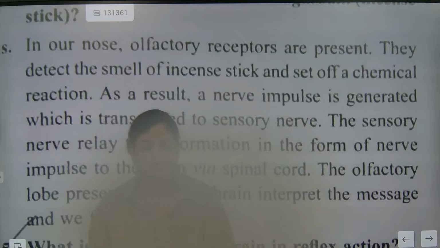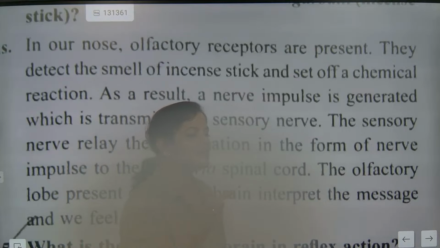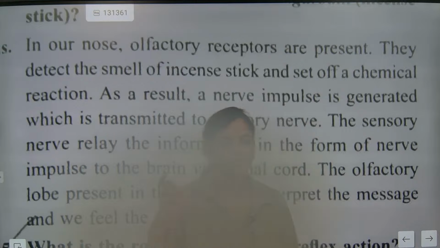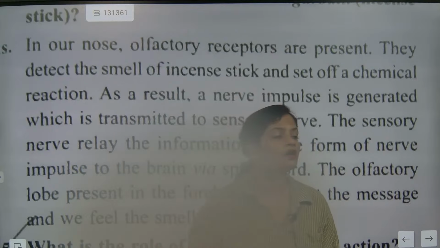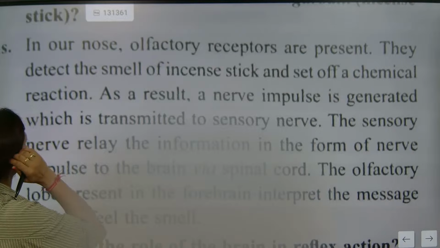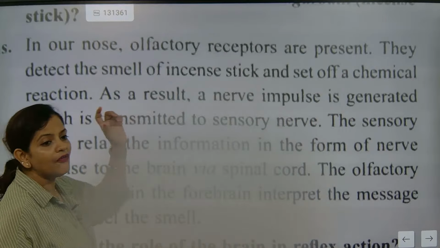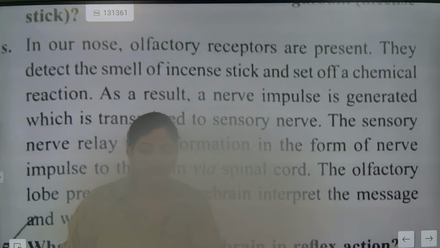Note this down, the shortcut way to note it down. First, olfactory receptor. Second, detect the smell. Third, set off a chemical reaction. Once you have written this, as a result, a nerve impulse is generated. So after the chemical reaction, what will be generated? A nerve impulse will be generated.